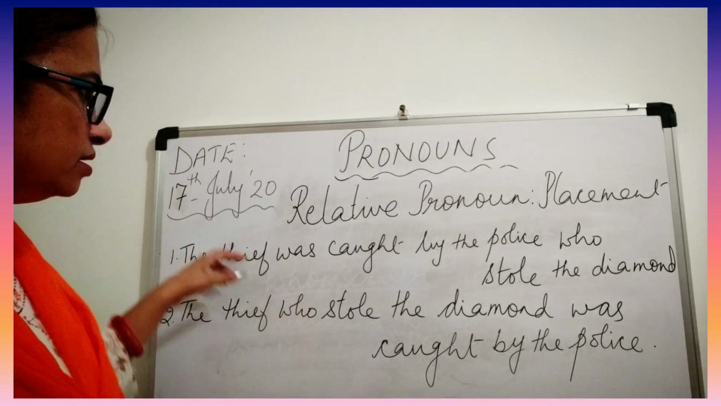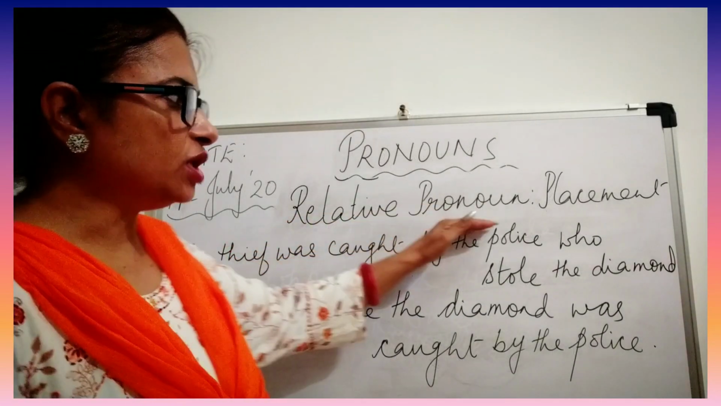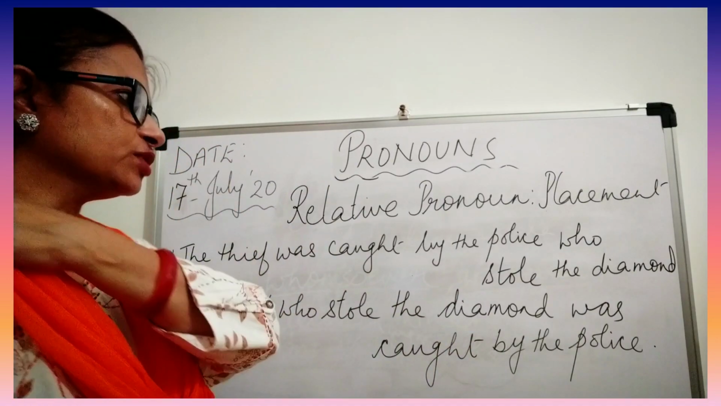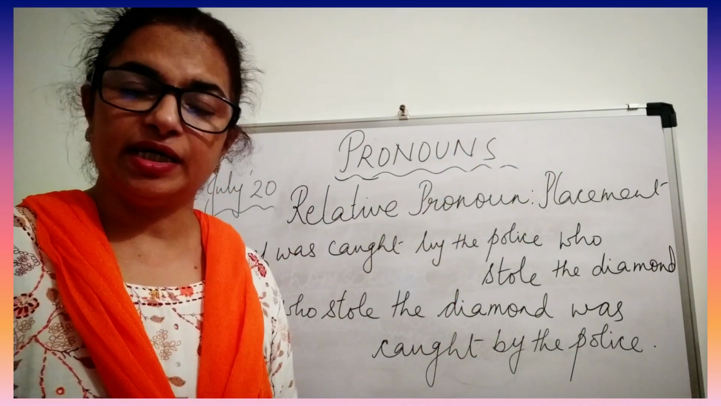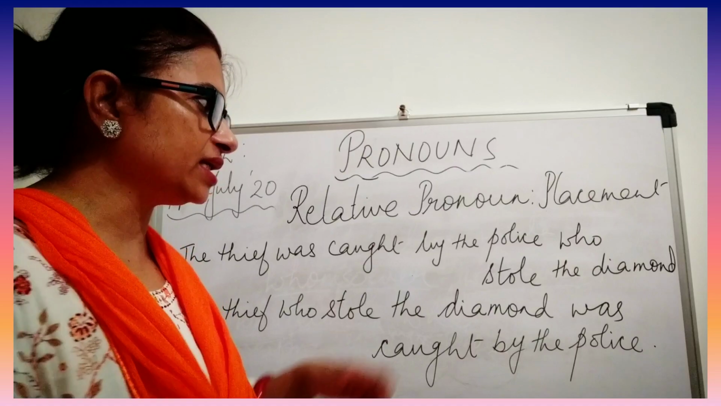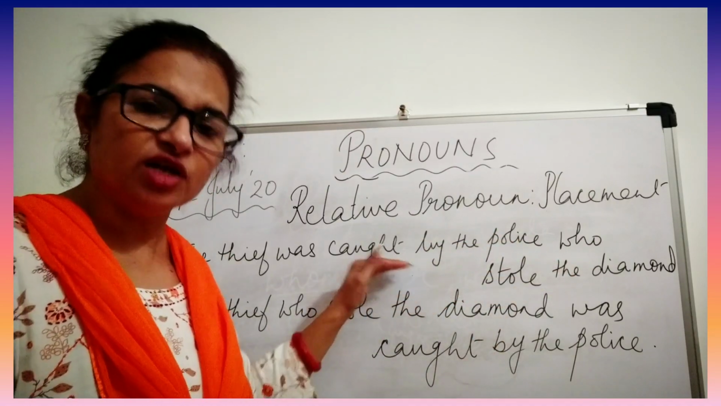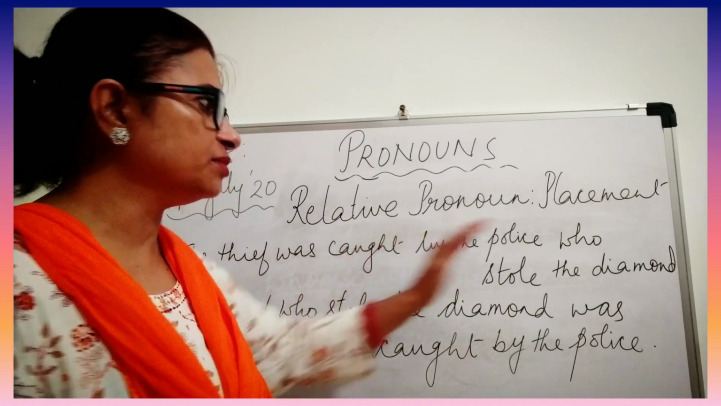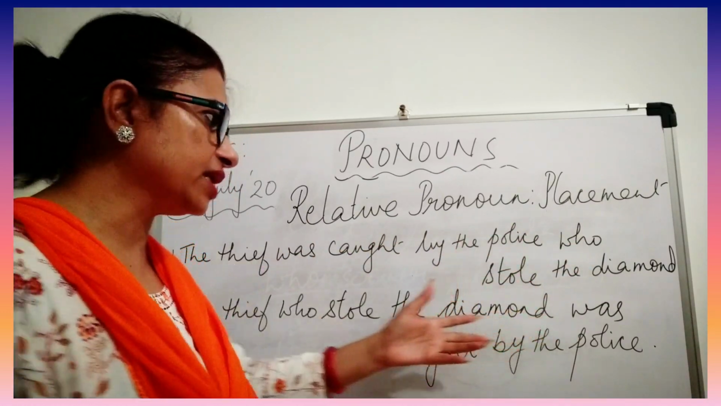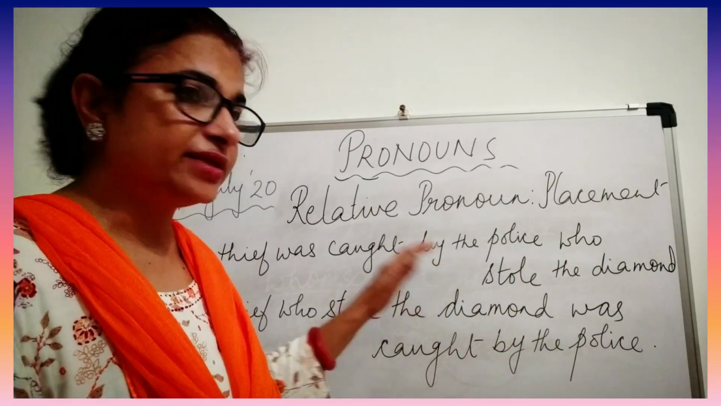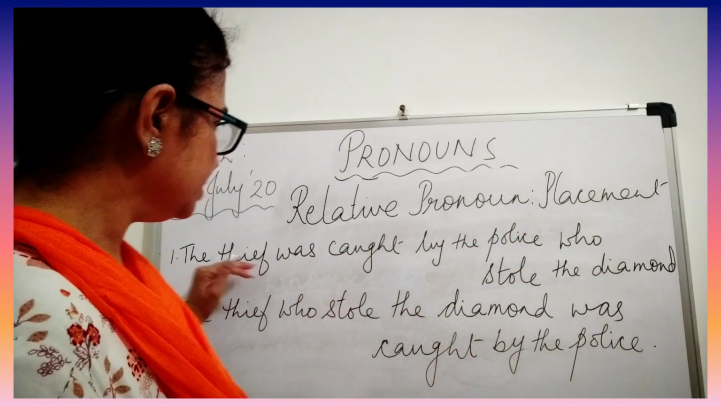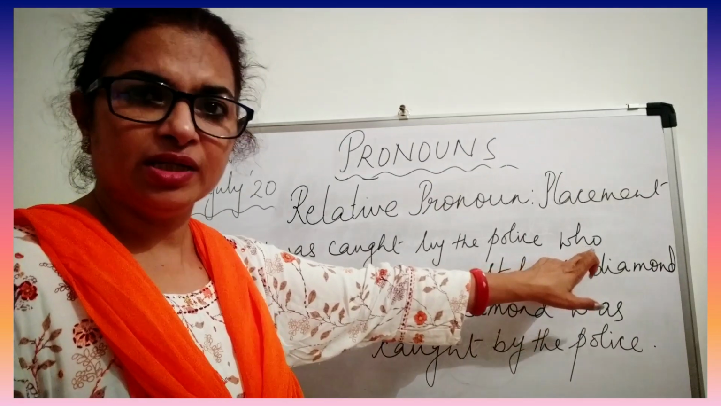Let us look at relative pronoun placement, meaning the position of the relative pronoun. It should be in the correct place. If it is not correctly placed, then the meaning of the sentence is not puzzled out properly. You will not understand the meaning of the sentence; it becomes a bit confusing. That is why the placement of the relative pronoun should be correct.